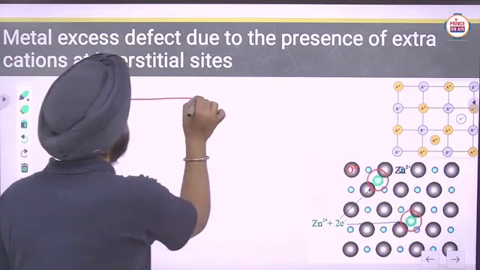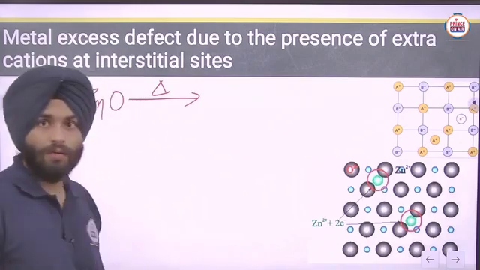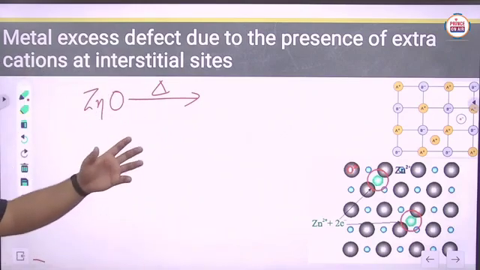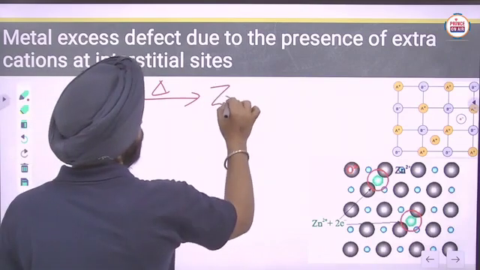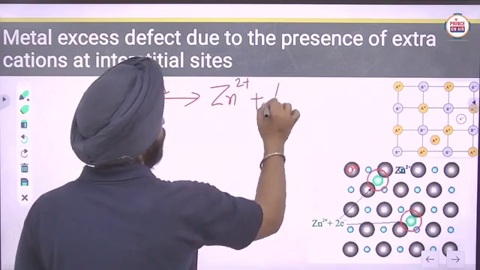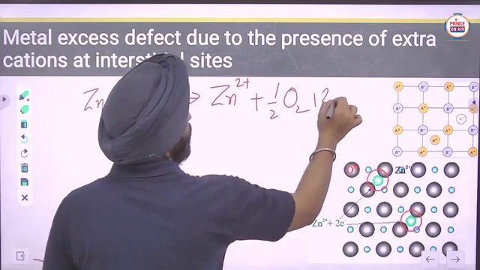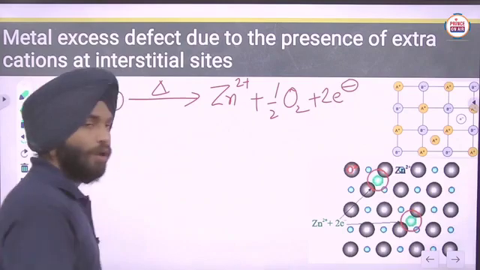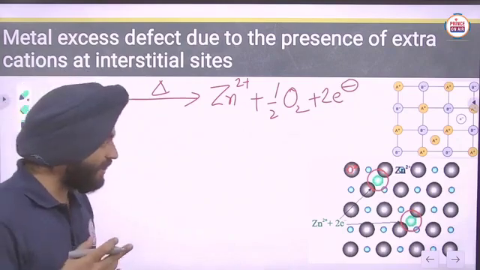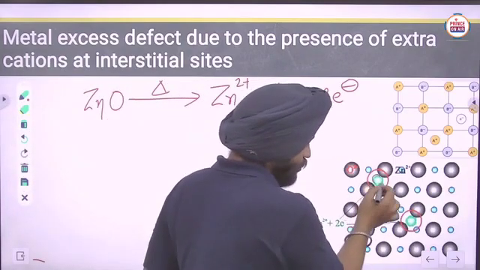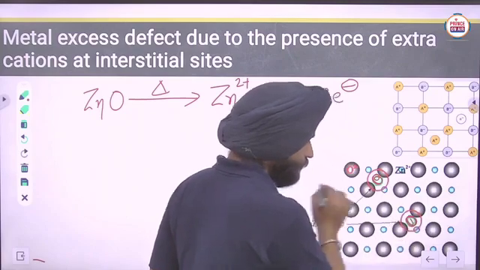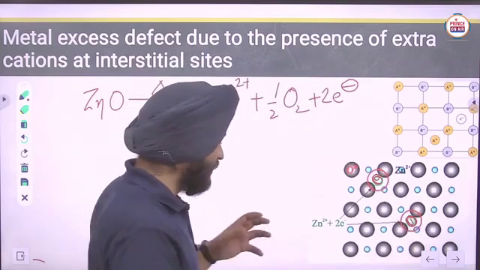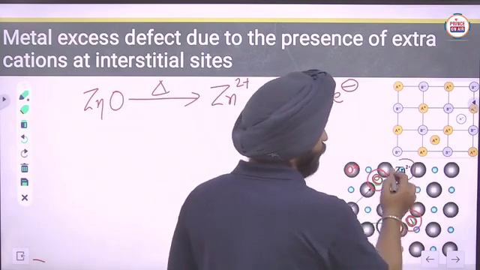Whenever zinc oxide is heated, it forms zinc 2 positive ions and half molecule of oxygen, and 2 electrons are removed. Those electrons occupy the interstitial positions, and in that way the zinc positive ion is formed here.